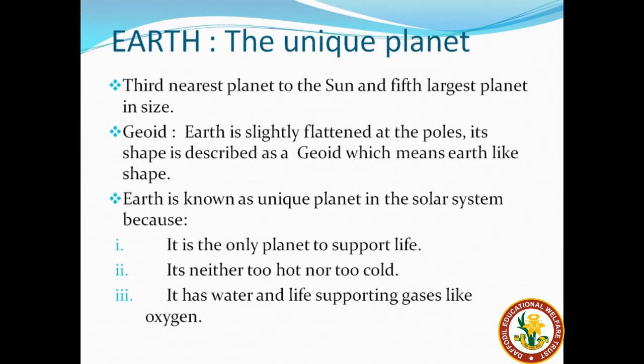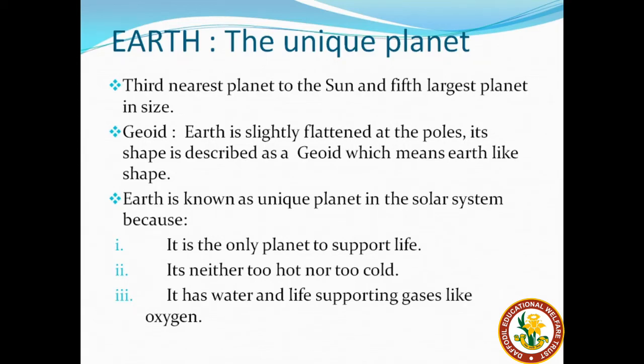Can you name a few things which are of a similar shape? Yes, an orange is one of them. You find an orange is of a similar shape, that is, it is flattened at the top as well as at the bottom. Earth is known as a unique planet. Students, you can see on your slide it is written, Earth, the unique planet. What is written on it? Earth, the unique planet. That means Earth is known as a unique planet.